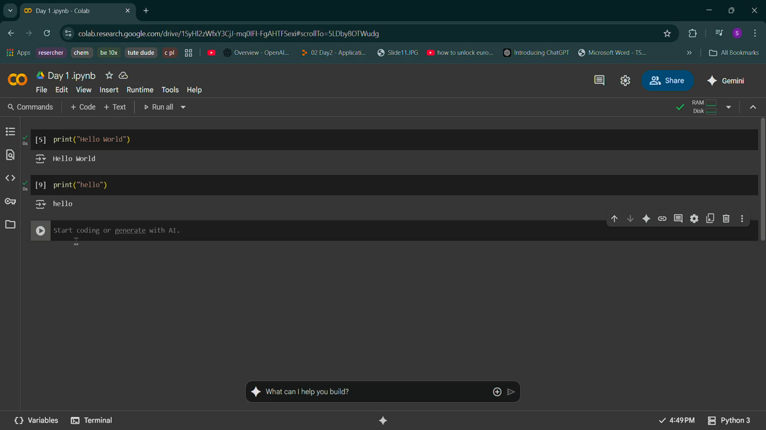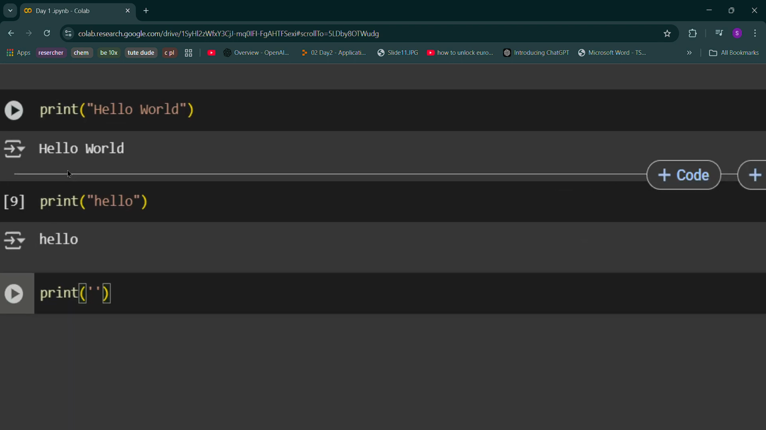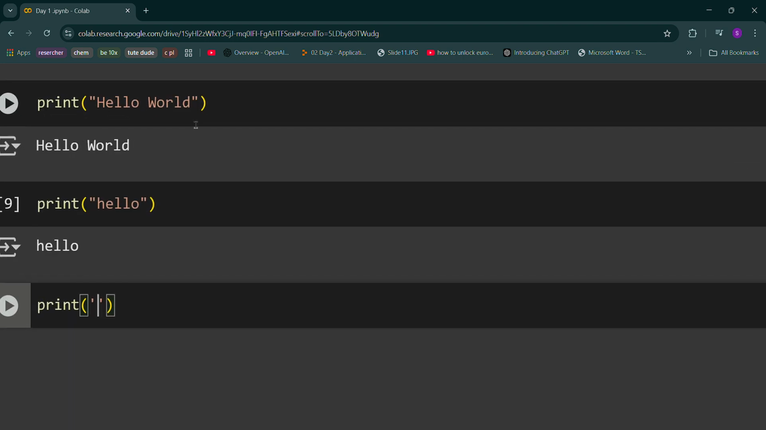Either it will go to the next cell or it will create a new cell. Again, print bracket. You can even use single quotes. See here, from that time I was using double quotes. Now see, I'm using single quote.